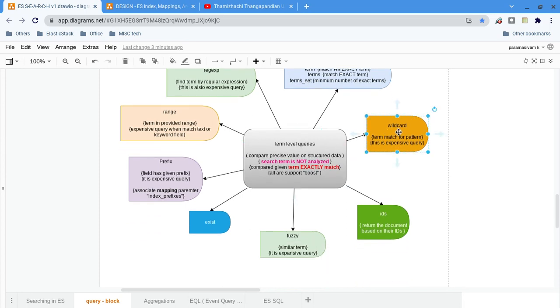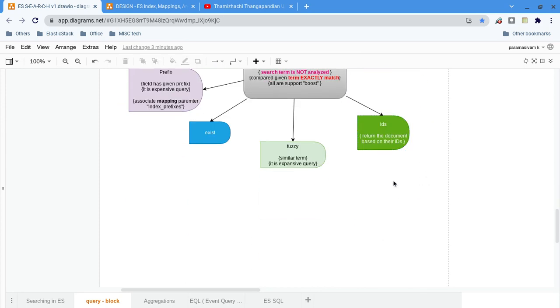Then wildcard. Till now we have seen terms, regular expressions, prefix, range. Wildcard is a kind of pattern. For example, we can have some log messages, and I can match whether a message matches the particular pattern or not, and then return that record. So I can give the pattern itself. That's really good.